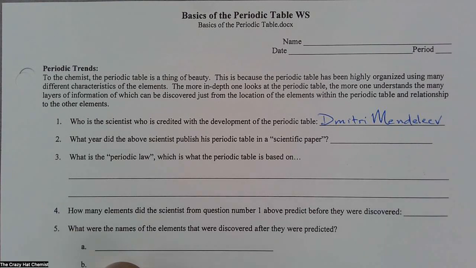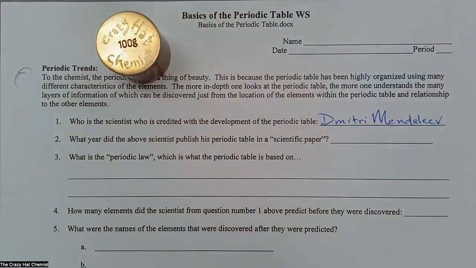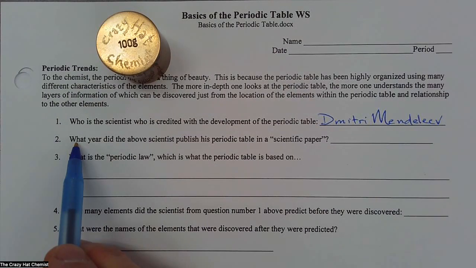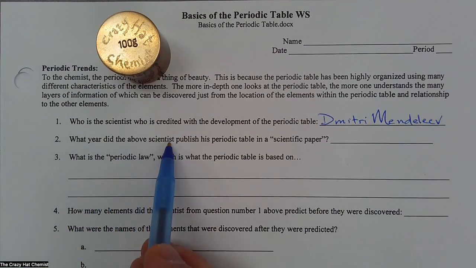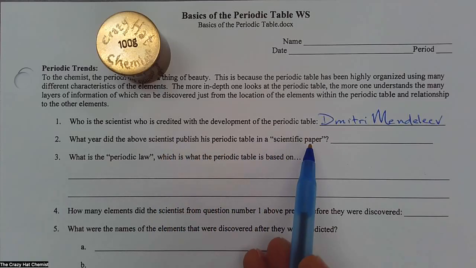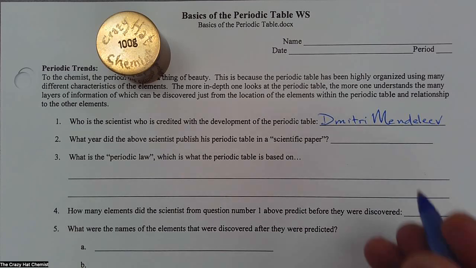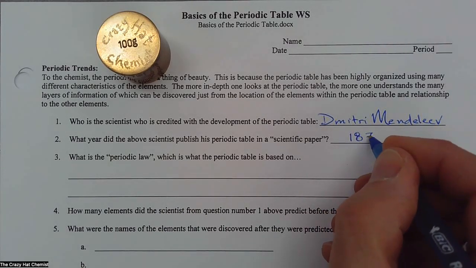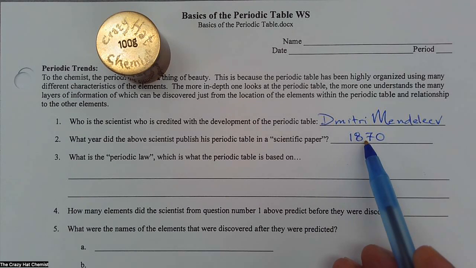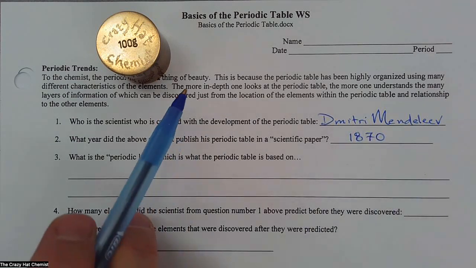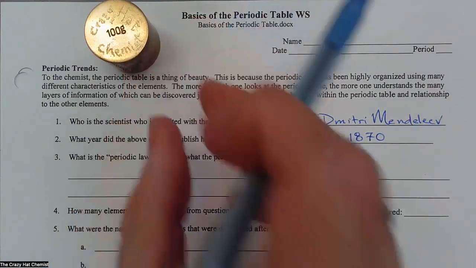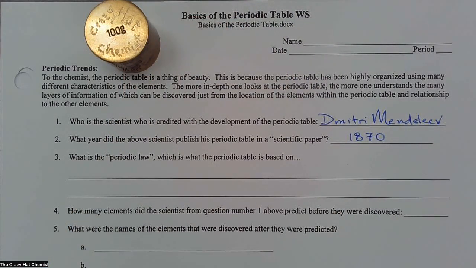All right, next question is the following. Number two, what year did the above scientist, Dmitri Mendeleev, the Russian chemist, publish his periodic table in a scientific paper? That was 1870. Actually, in 1869, Dmitri Mendeleev published in a textbook his version of a periodic table, and he was highly encouraged by his students of chemistry. His students really spurred him on.